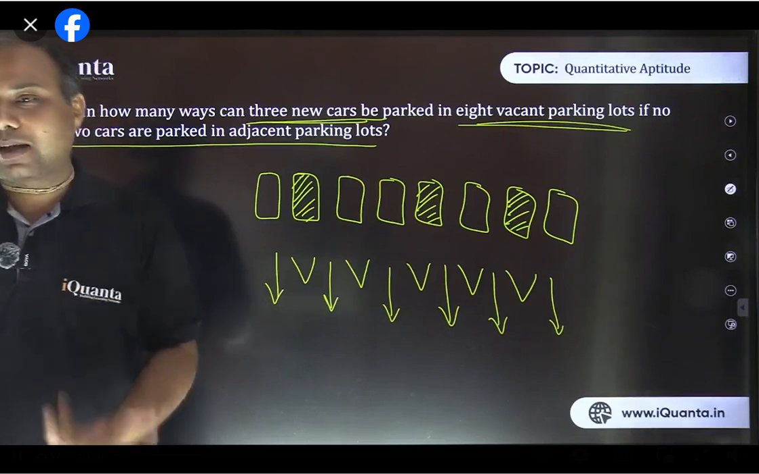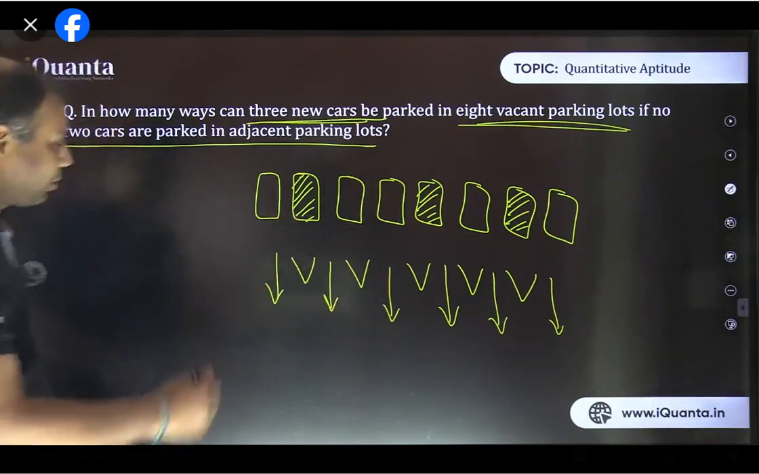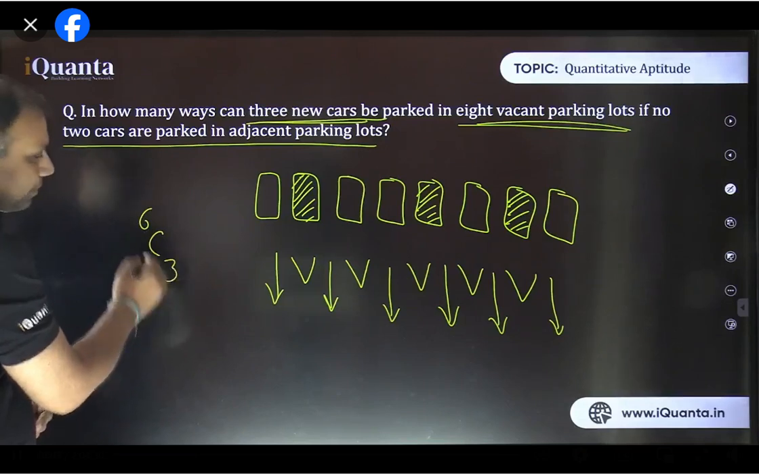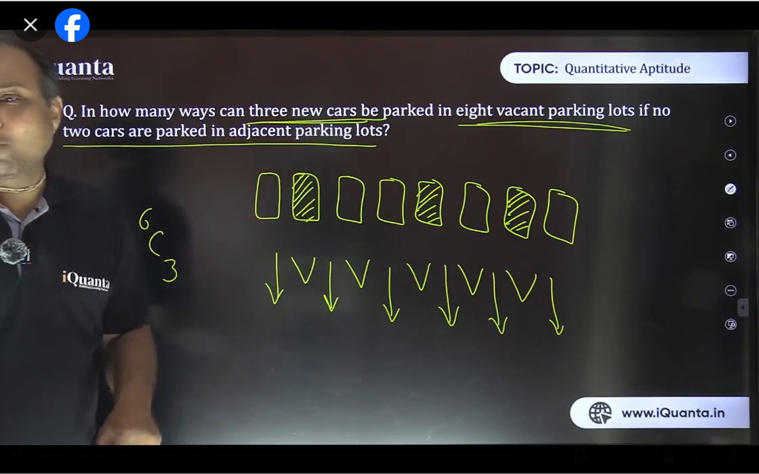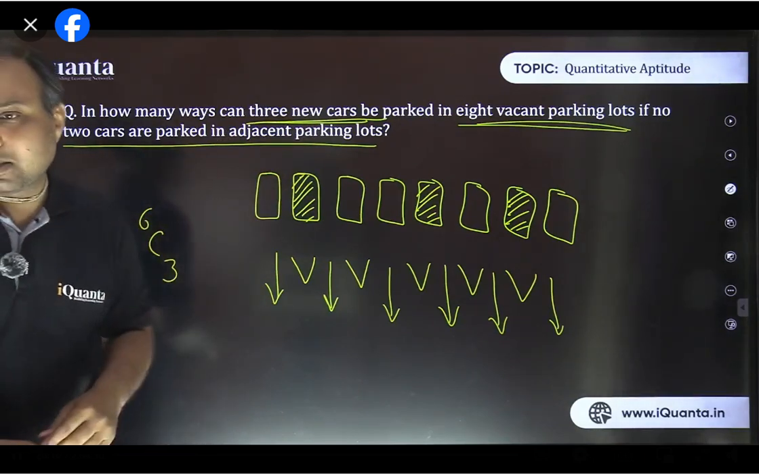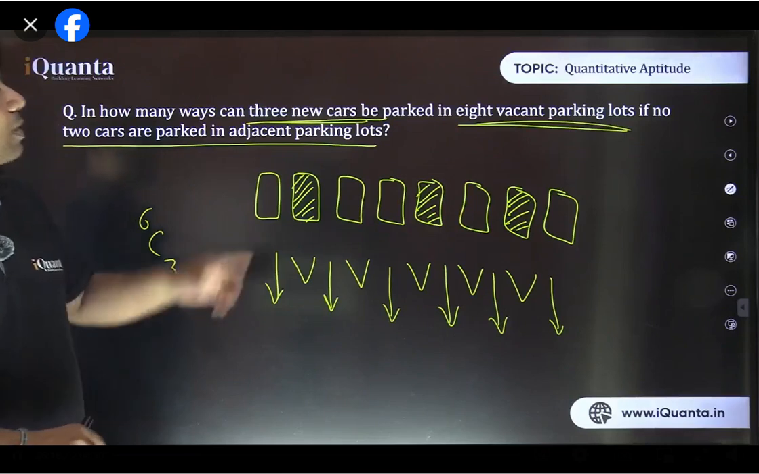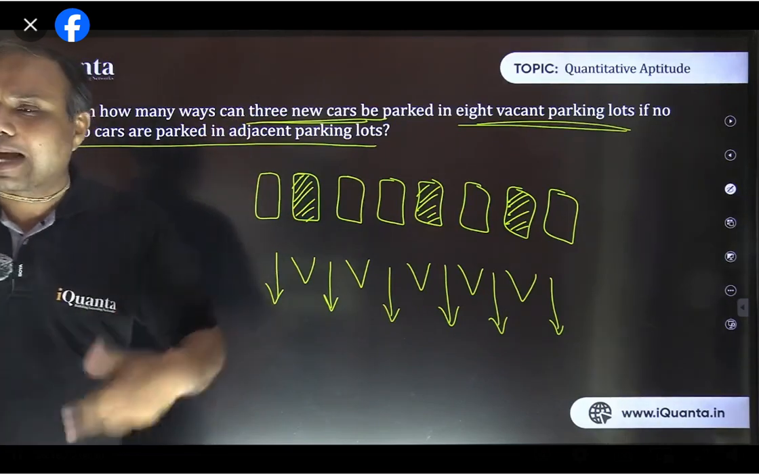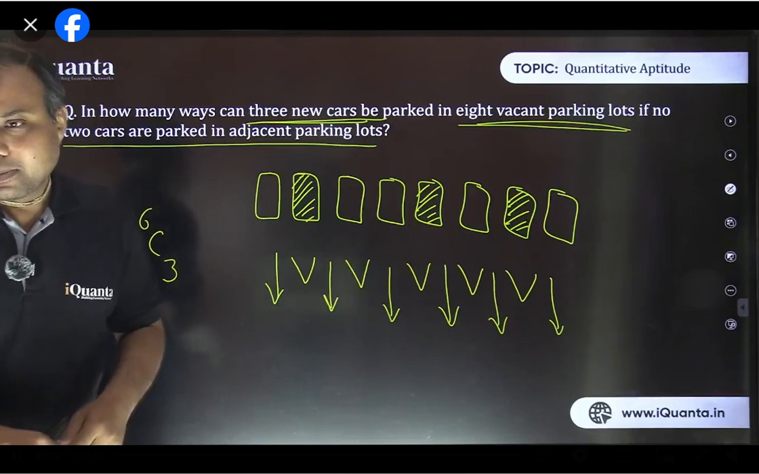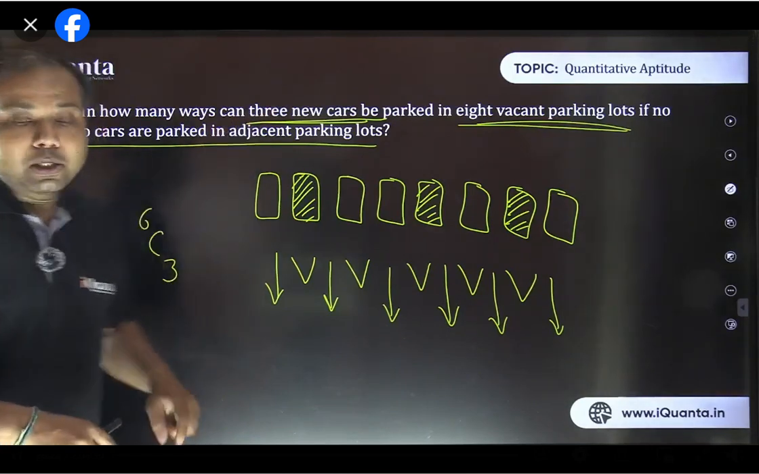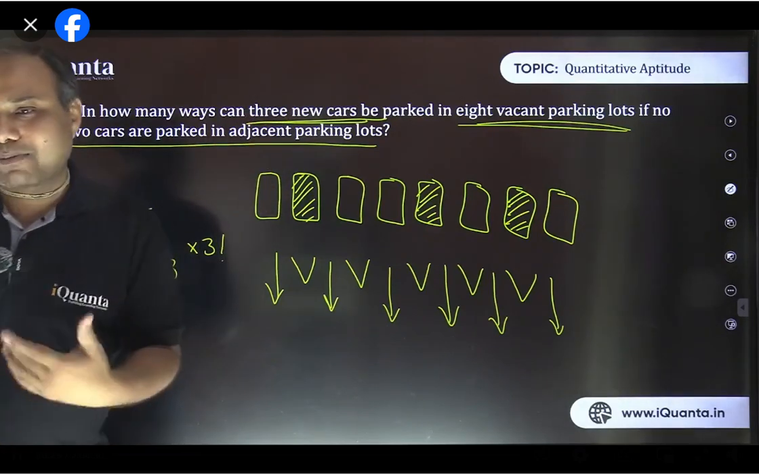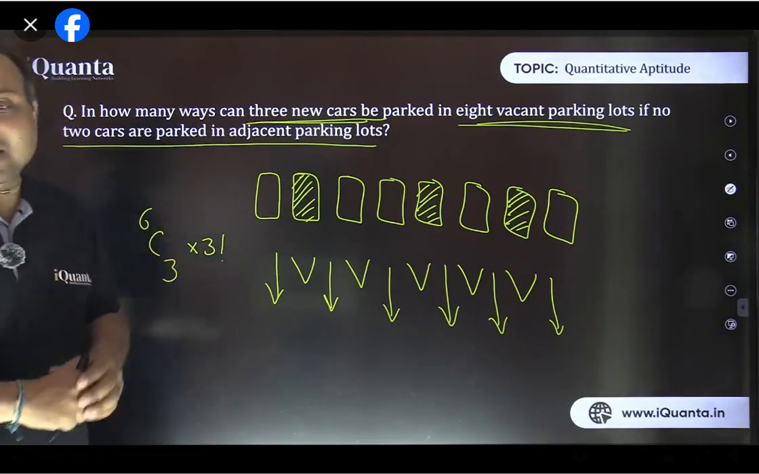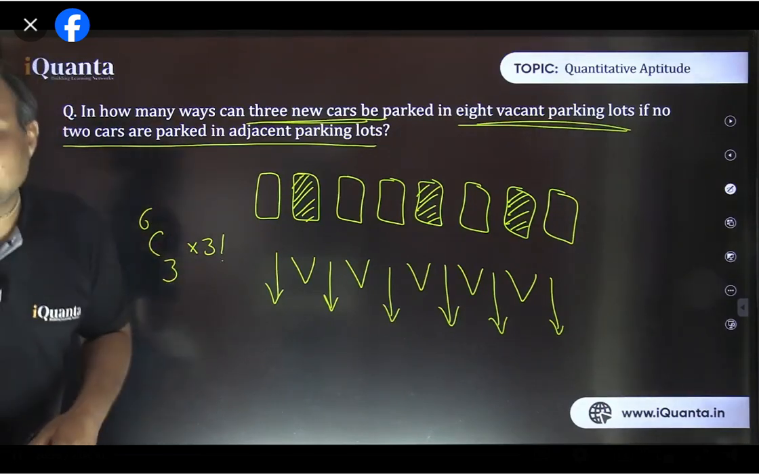So how many ways are there? It's clearly 6C3. Out of 6, just select any 3. But because these are 3 new cars, if we assume the cars to be different, then their arrangement will also need to be done, 3 factorial. If they are identical, there is no need of arrangement. Depending upon whether the cars are different or not, we multiply with 3 factorial. Even if they are new cars, they have some chassis number or some differentiating factors, so 3 factorial will also need to be done.